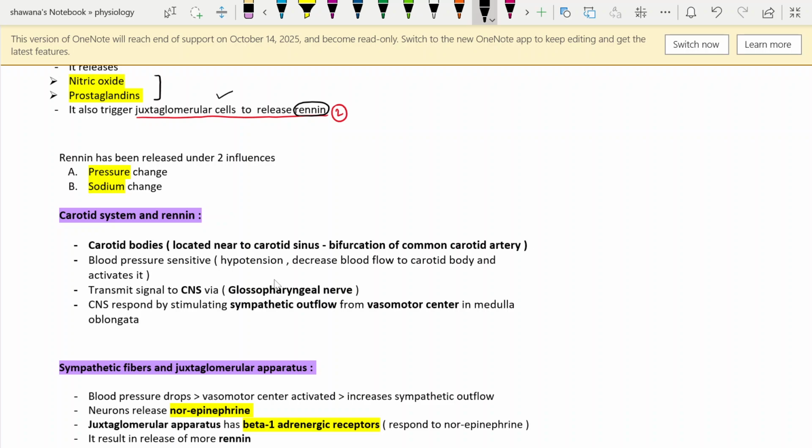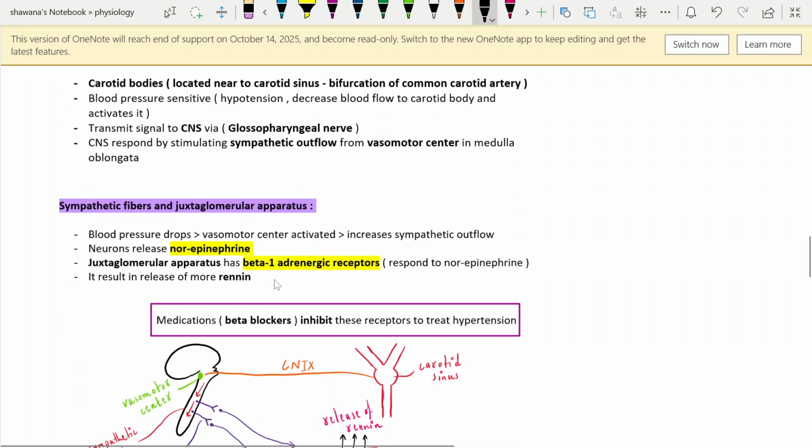The CNS is responsible for firing the sympathetic outflow, and sympathetic outflow is responsible for the vasoconstriction of the arterioles and the venules. When there is vasoconstriction of arterioles and venules, the blood pressure is going to rise, right? That's what we need, the blood pressure to rise in case of hypotension.